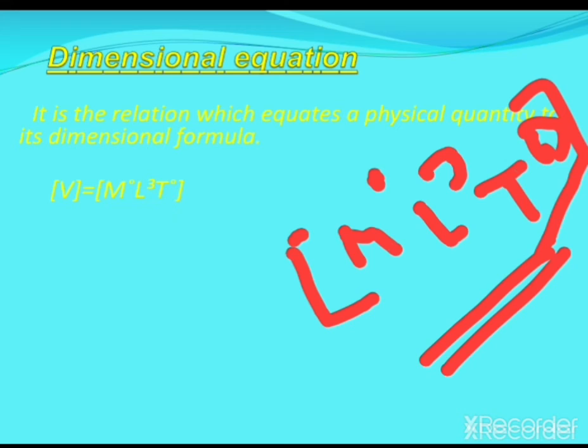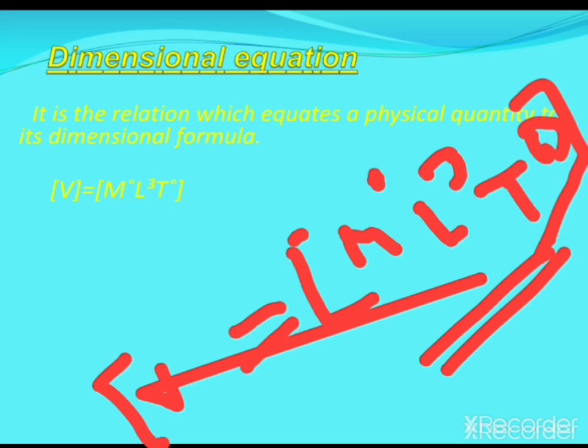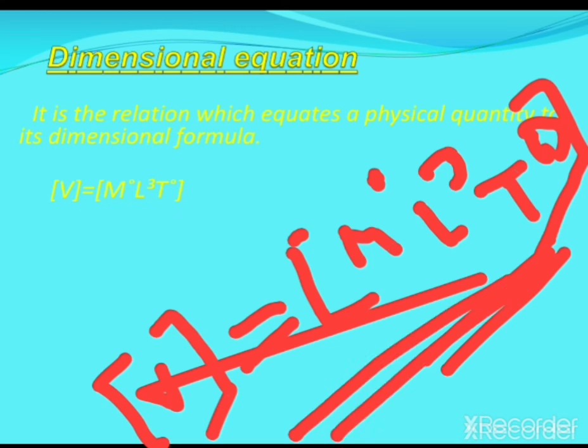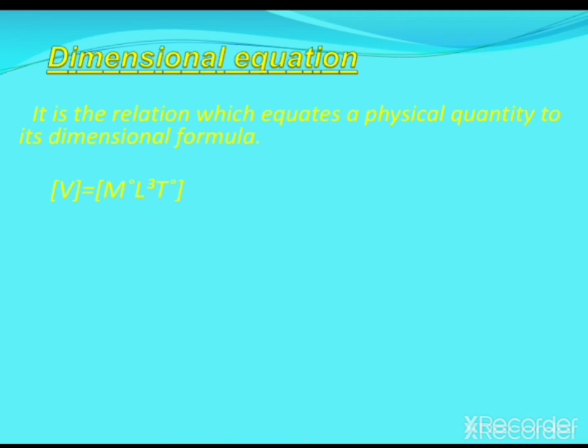This dimensional formula, when equated with the physical quantity, will give you the dimensional equation. So here, V equals m to the power 0, L to the power 3, t to the power 0. Similarly, you can find the dimensional formula for force, which is m L t to the power minus 2.